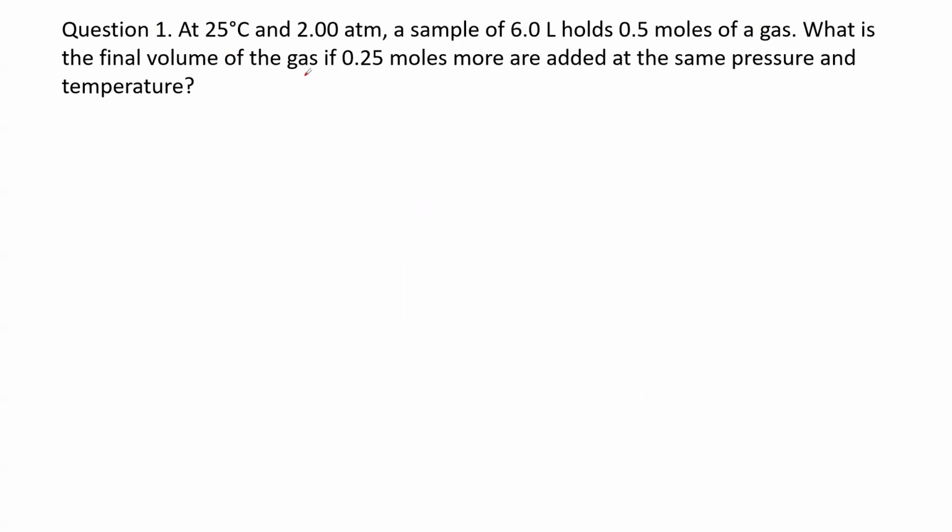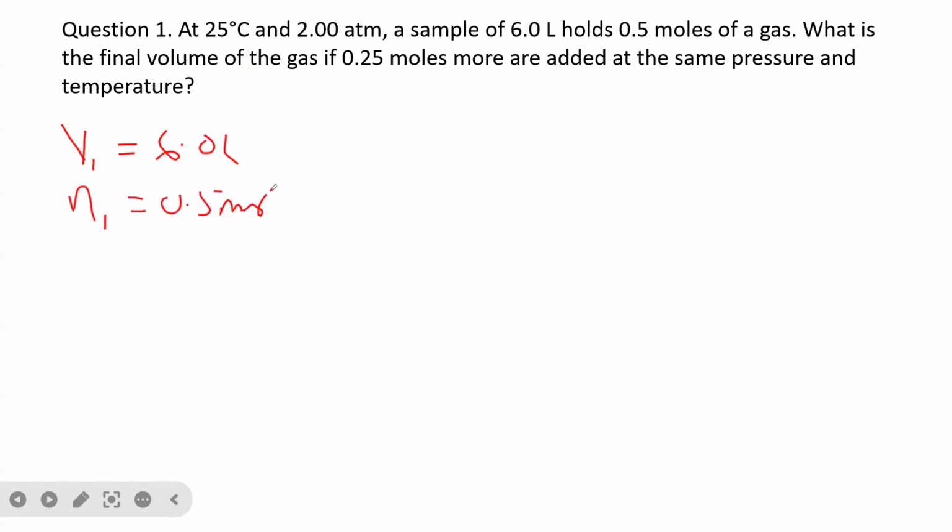So let's look at an example. We have 25 degrees centigrade and 2.00 atm, so the pressure and the temperature are constant. A sample of 6.0 liters holds 0.5 moles of a gas. So we are now going to derive this. Let's bring the data out. We have V1 as 6.0 liters, and N1 as 0.5 mole.